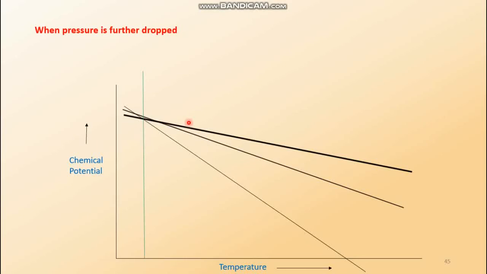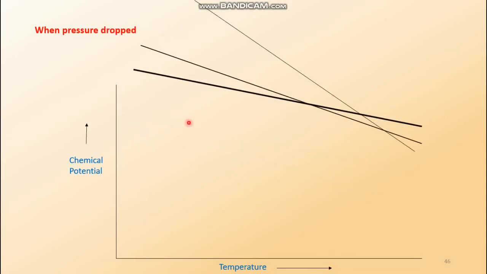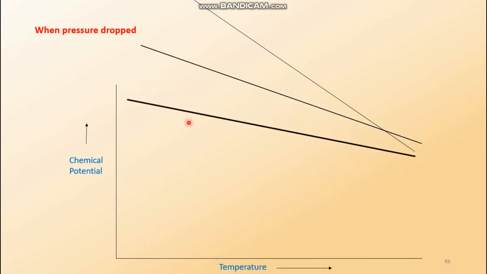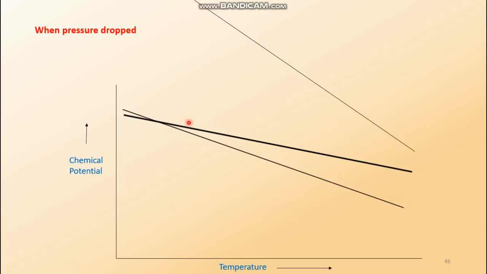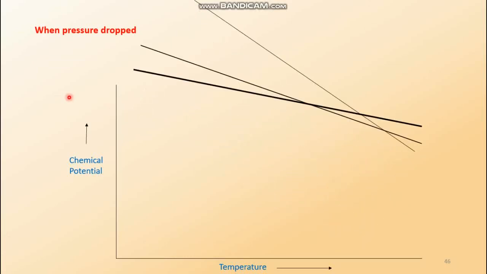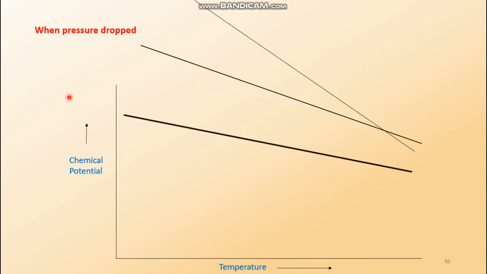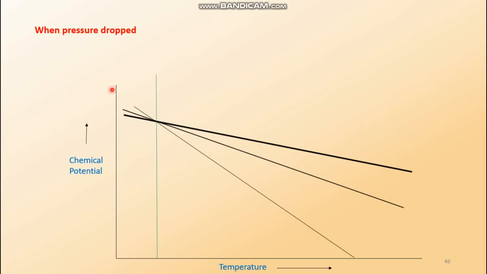Now we take another case. At some particular pressure, what happens? Look, the pressure dropped, and here all three curves are passing through the same point, and that is this point. This is actually the point known in the terminology of the phase rule as the triple point.